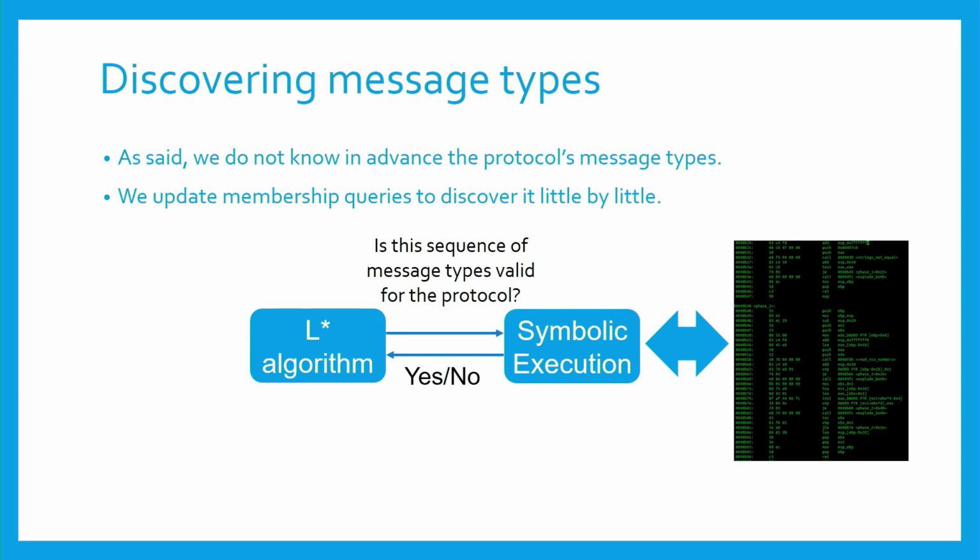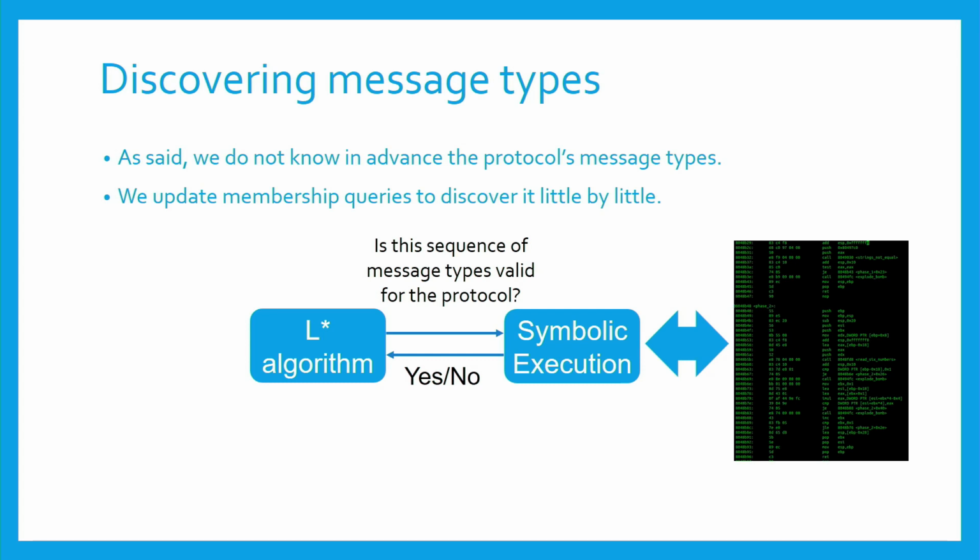All right, so as we said, we actually do not know the message types in advance, so we need to solve this point. Well, what we do is that we update the classic L-star queries that ask if a sequence is valid, and we also say whenever a sequence of message types is valid in the protocol, we also get the possible message types, all message types that can follow this sequence in the protocol.